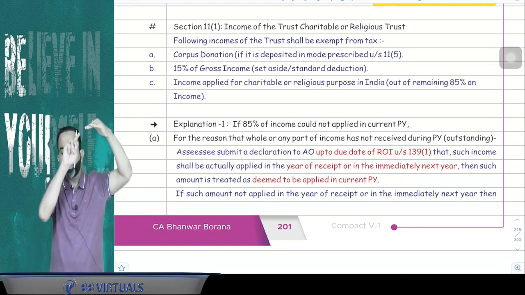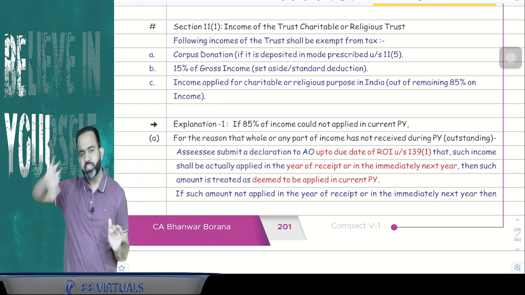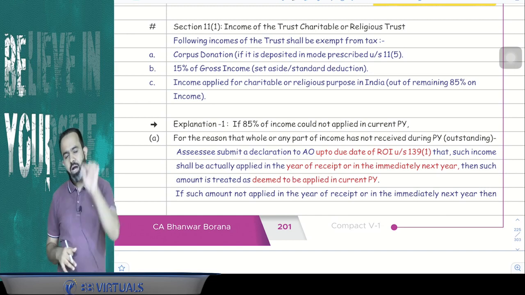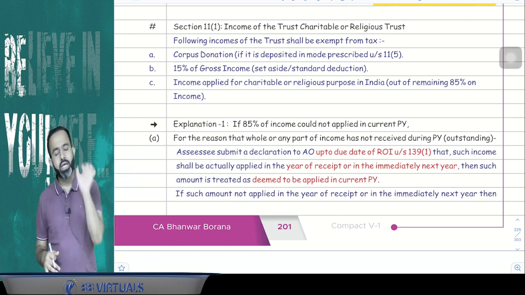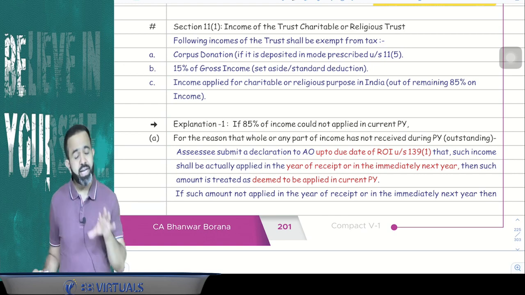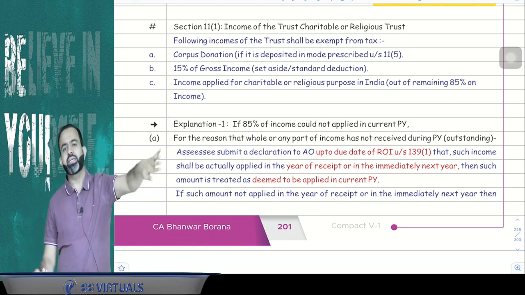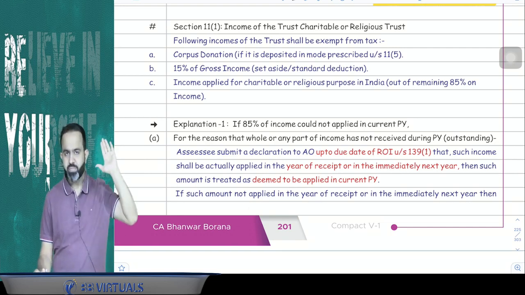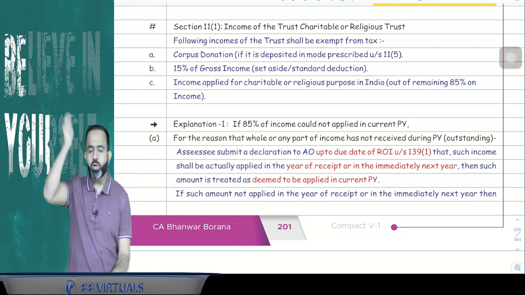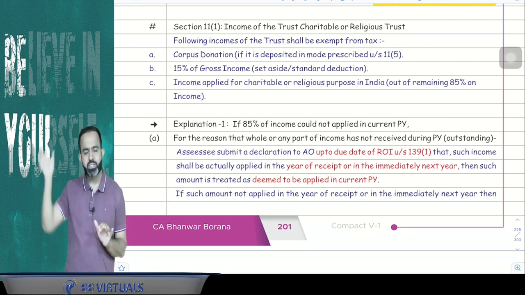So out of 100 crore, 15% is a standard deduction. 15% is a standard deduction, that is directly exempt. Now out of the remaining, whatever income applied for the charitable or religious purpose in India, that will be allowed as deduction, or I can say that that is treated as the application and that is exempted. So in simple word, I can say that whatever the gross receipt of the trust, out of gross receipt, 15% is a standard deduction, that is exempted.